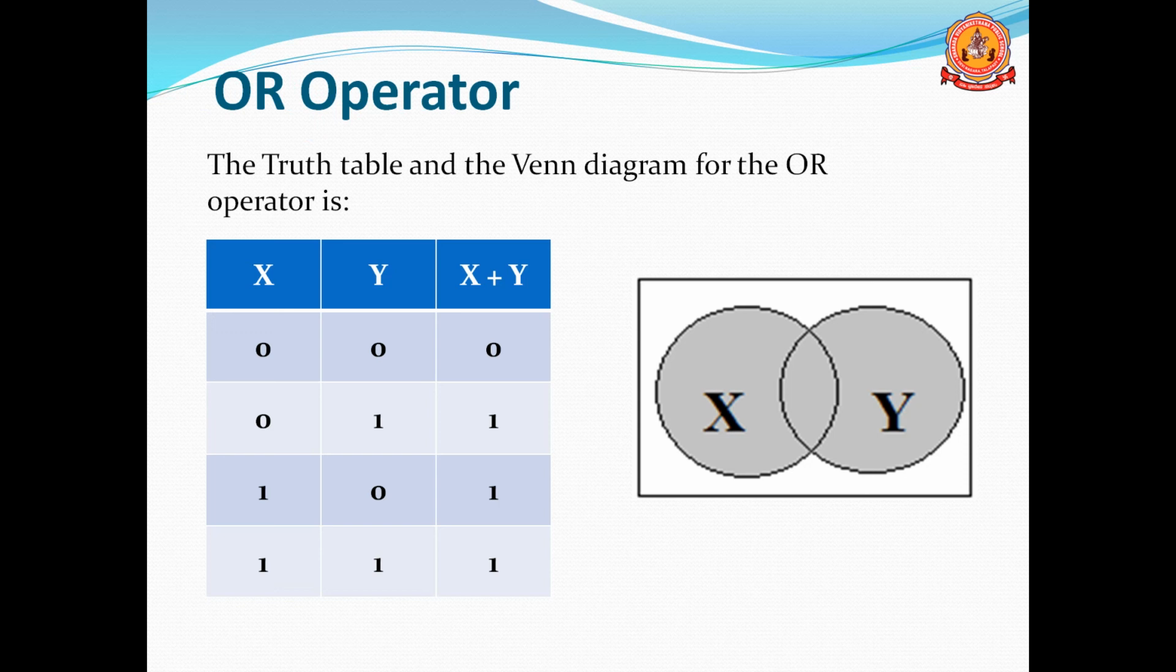The OR operator output is 0 when all the inputs are 0. X and Y are the inputs here. When all the inputs are 0, then the output will be 0. Otherwise, the output is always 1. Or we can say, the output of the OR operator is 1 when any one of the inputs is 1. Whenever any one of the inputs is 1, the output is also 1. Otherwise, the output will be 0. So that is the OR operator.